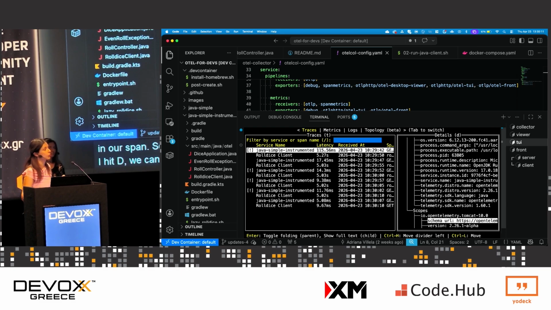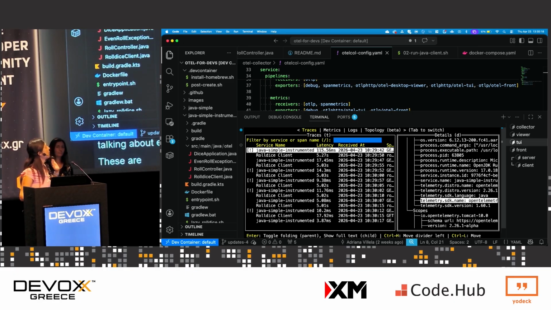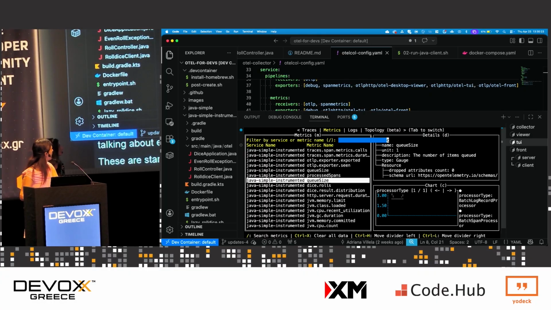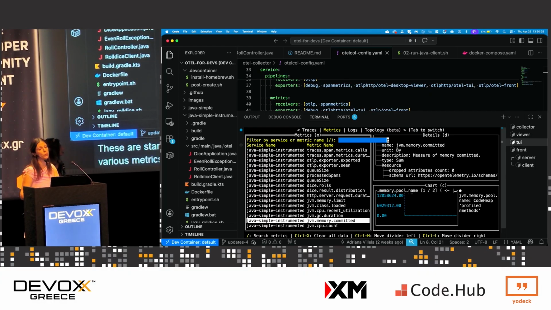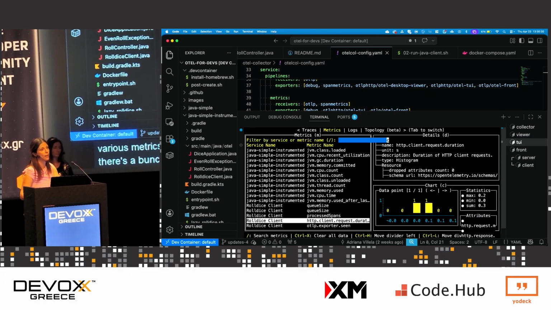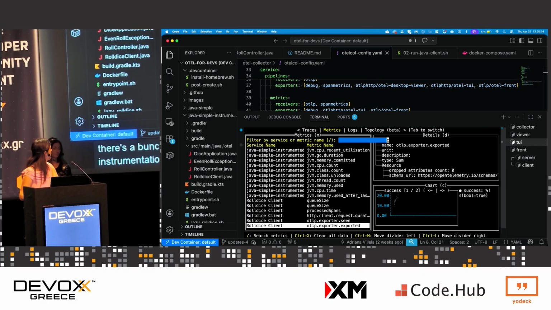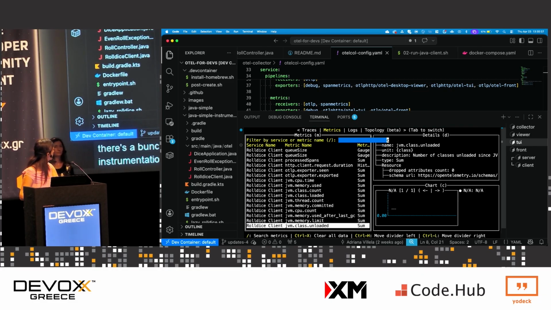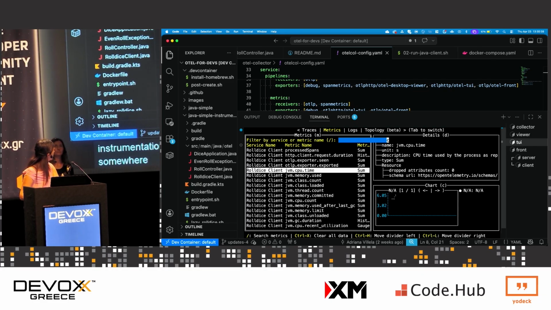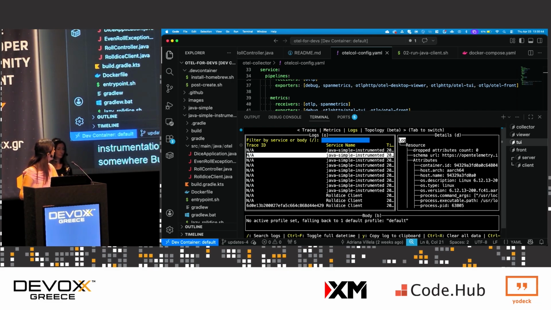Some of these attributes are standard attributes. So back to those semantic conventions that I was talking about earlier, these are standard things. I didn't add most of these attributes. If we tab over, we can see various metrics. Because we're doing the zero code instrumentation, there's a bunch of JVM metrics. That's all captured because of the zero code instrumentation, which is really cool. There are also some metrics that we defined in this code, which are hiding, so I'm not going to try to hunt for them.